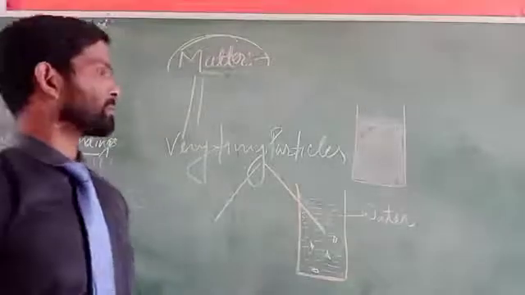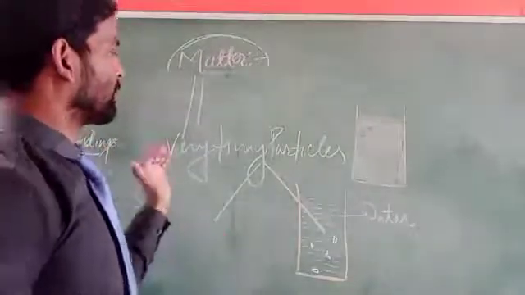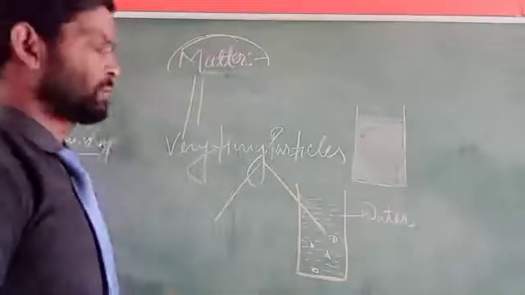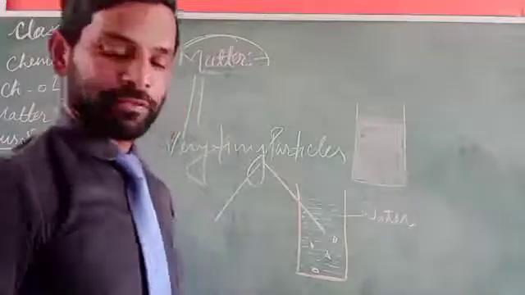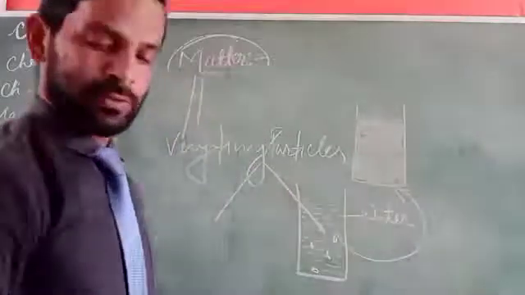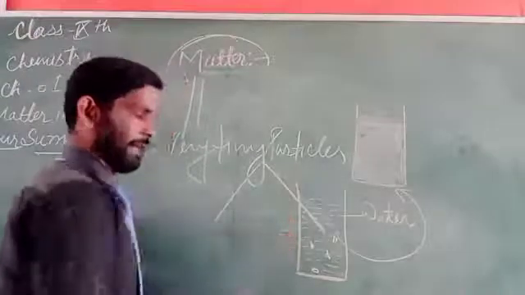That is, when we add some amount of copper sulfate or potassium permanganate, after some time the color gets changed from the primary to another very distinct color.